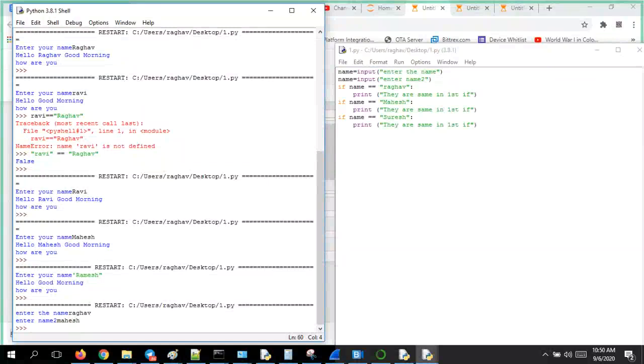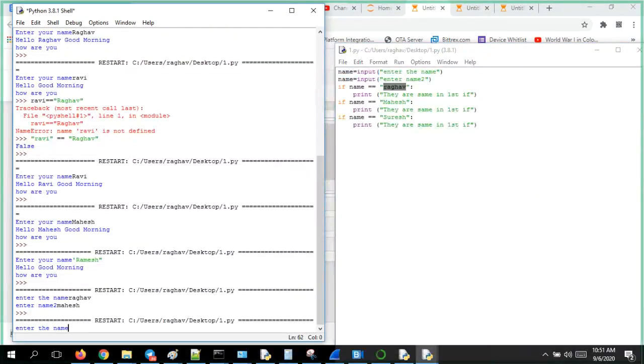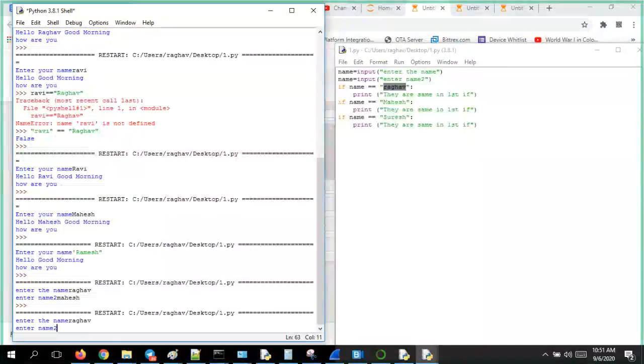Since Mahesh is not there. Raghav with capital R, it should be there. Is there any mistake? But here, the first print statement is not printed. Why? That is my question. Let me check this. Enter the name Raghav. This is the first condition. If name is equal to Raghav, yes, it is. This is the first name. Name is equal to name. Oh, sorry, it is overwritten. Name 2 I have to put.